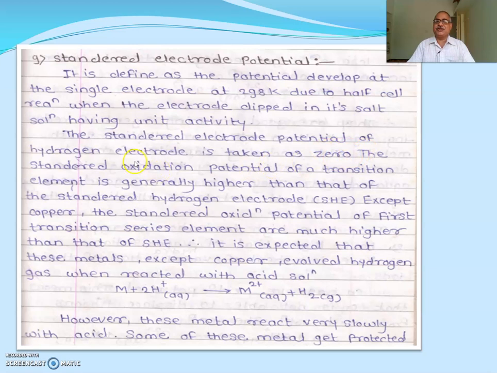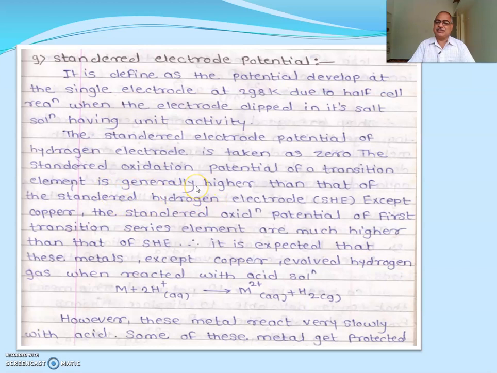The standard electrode potential of the hydrogen electrode is taken as arbitrarily 0, and the oxidation potential of the transition elements is generally higher than that of the standard hydrogen electrode. In the electrochemical series, you observe negative potentials increasing up to 0, and below that 0, all transition elements show a positive oxidation potential,